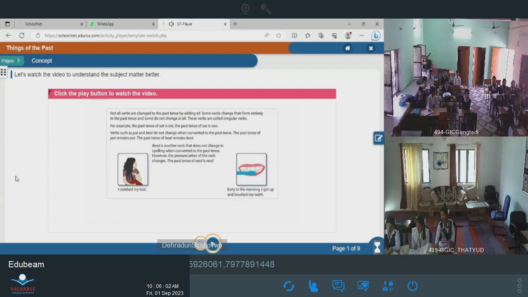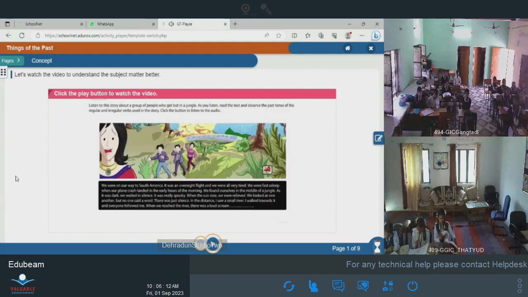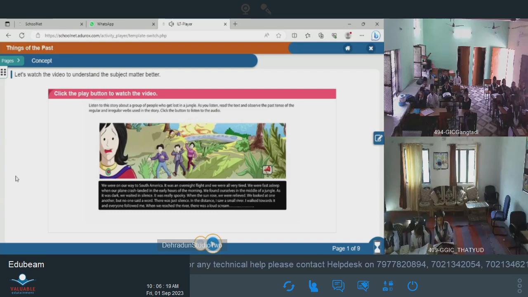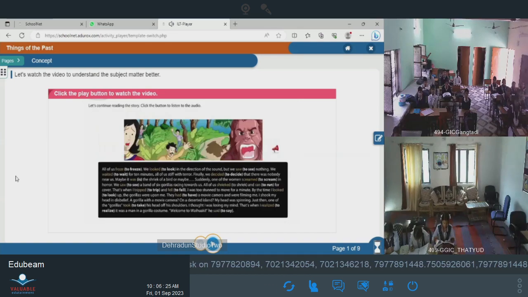Read is another verb that does not change in spelling when converted to the past tense. However, the pronunciation of the verb changes. The past tense of read is read. Listen to this story about a group of people who get lost in a jungle. As you listen, read the text and observe the past tense of the regular and irregular verbs used in the story. Let's continue reading the story. Click the button to listen to the audio.